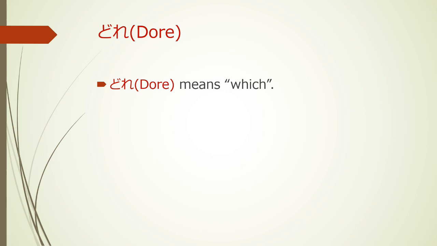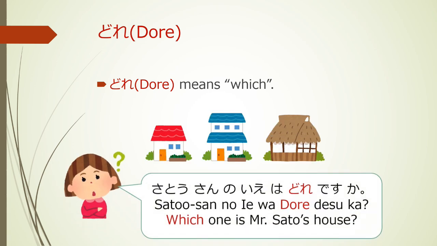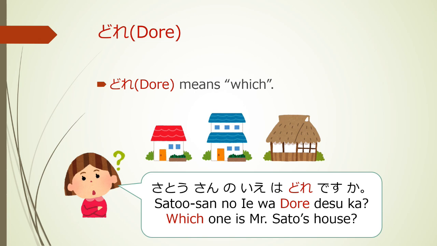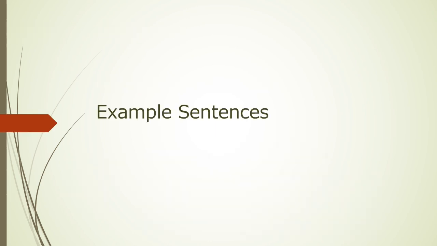For example, 佐藤さんの家はどれですか? Which one is Mr. Sato's house? Example sentences.